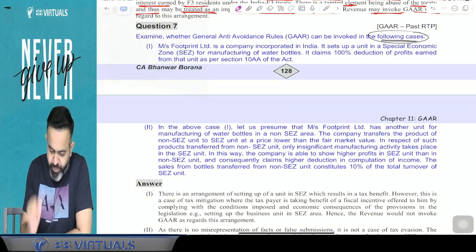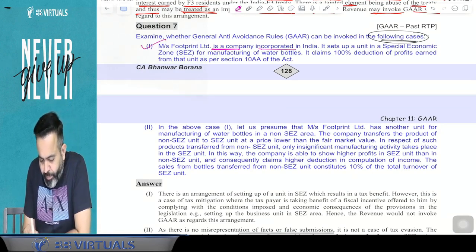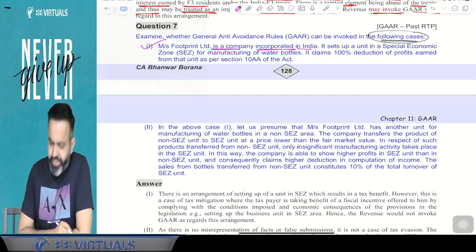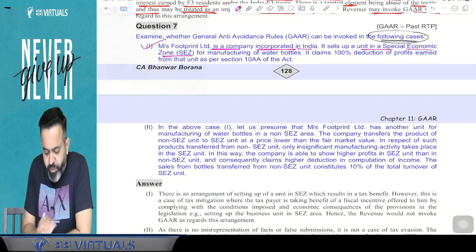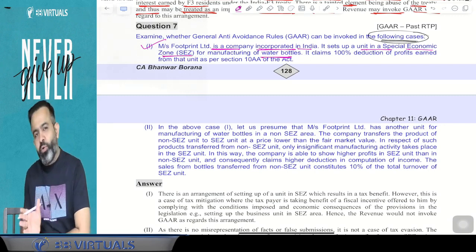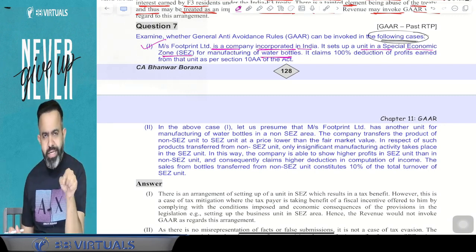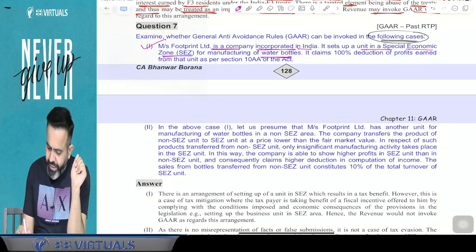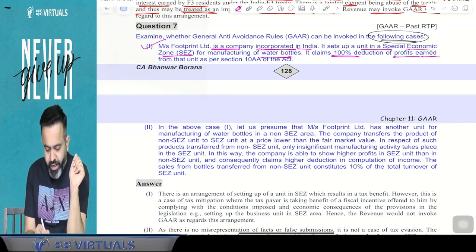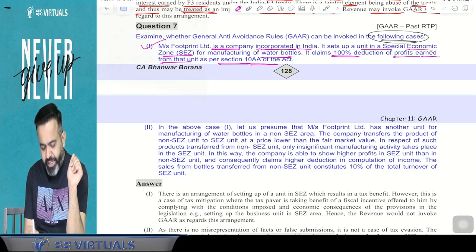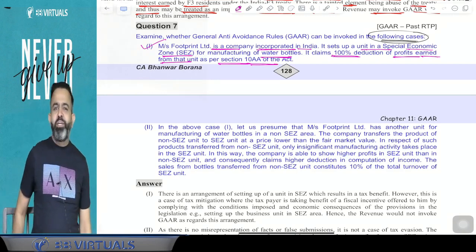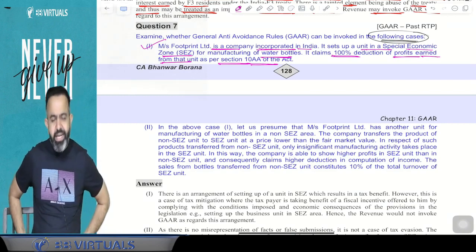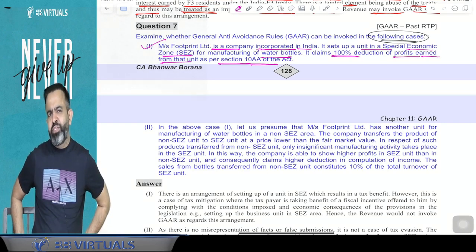So here, point number 1 says that Messrs Footprint Limited is a company incorporated in India. So this is one Indian company. It set up a unit in the SEZ, Special Economic Zone, for manufacturing of water bottles. It claims 100% deduction of profit earned from the unit as per section 10AA of the Act. So guys, they are manufacturing water bottles in the SEZ and they claim the 100% deduction for the first 5 years.